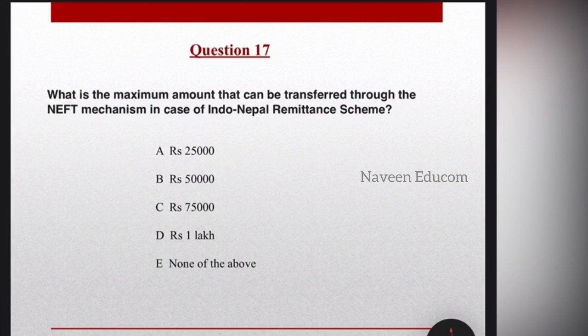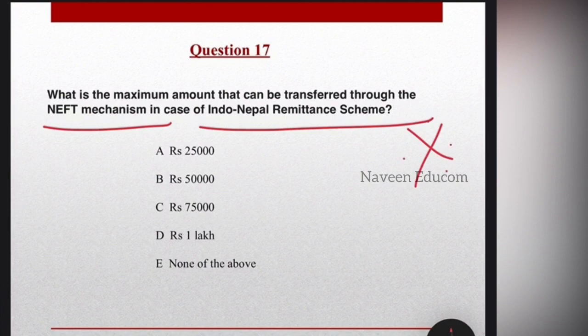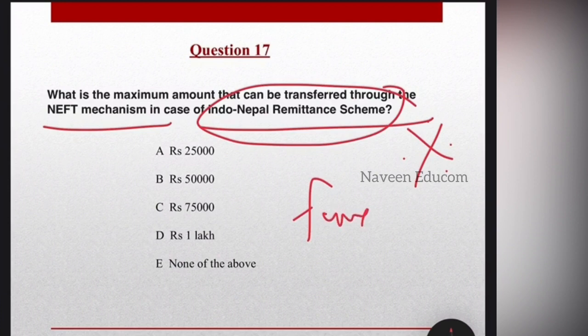Coming to the next question, what is the maximum amount that can be transferred through the NEFT mechanism in case of Indo-Nepal remittance scheme? Students, this is very important, okay? Please kindly note it, Indo-Nepal remittance scheme. So let's get into some of the things regarding it.